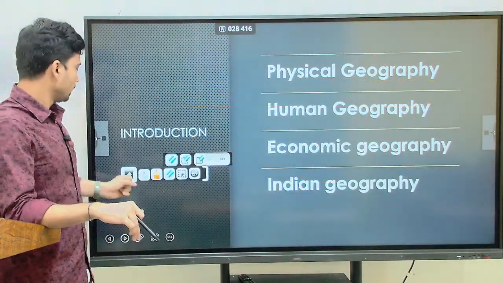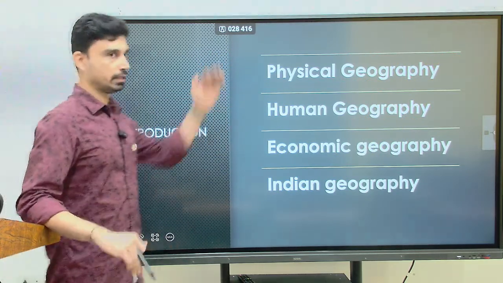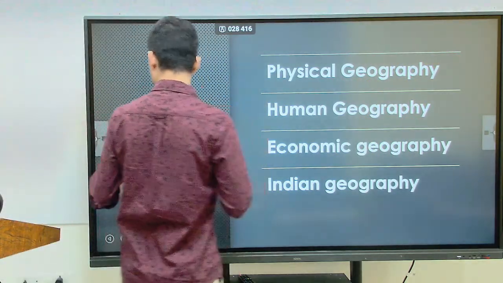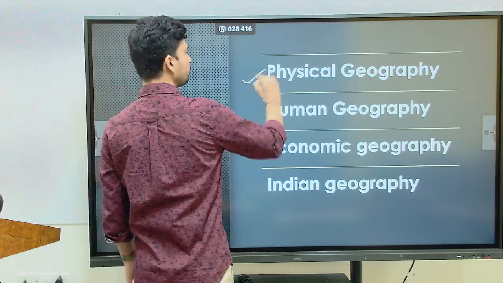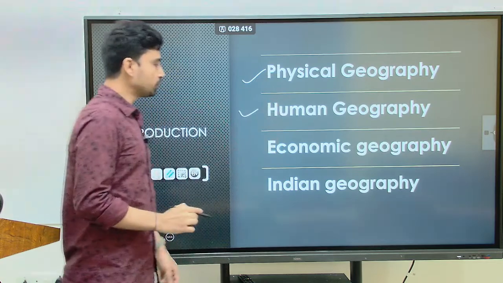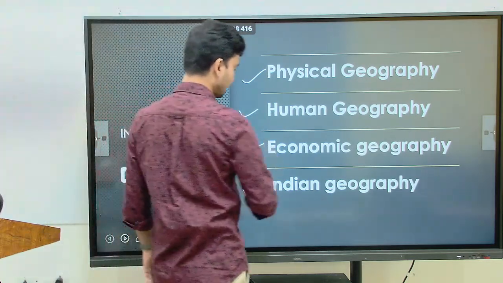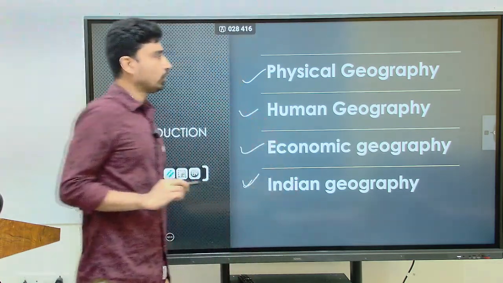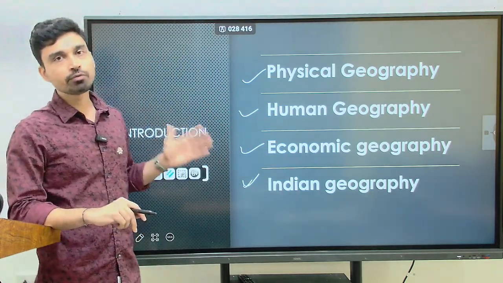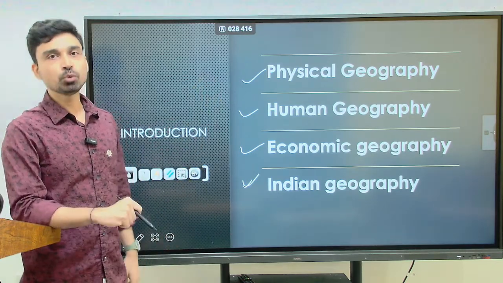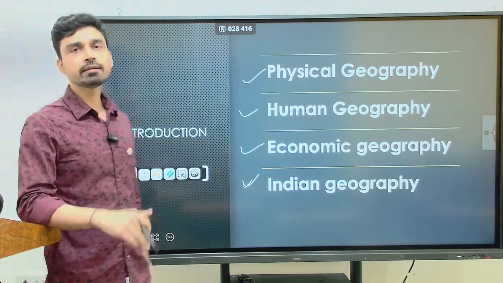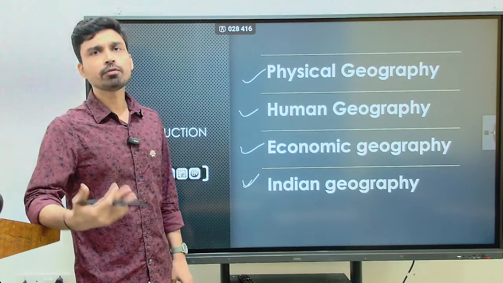So first of all, if we try to classify geography broadly as per our syllabus, we can classify it into four parts. The first one is physical geography, second is human geography, third is economic geography, and the fourth is Indian geography. Now, though we have classified the entire geography into four sections, it does not mean that all these four sections are equally important, especially if you look at the trend of question papers from the last 10 or 12 years.